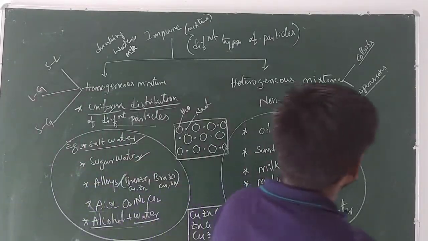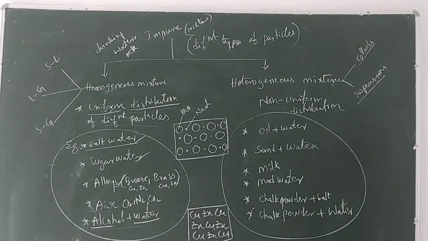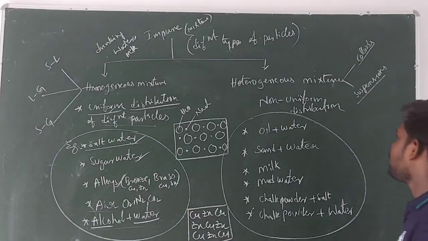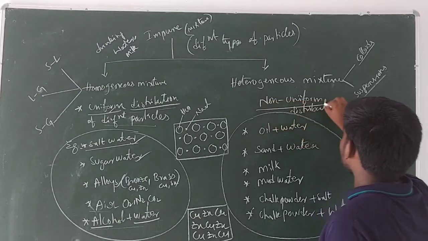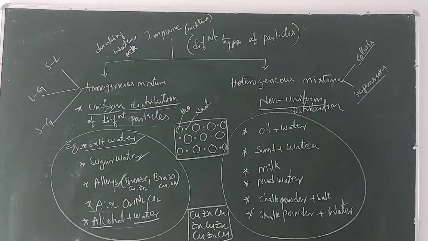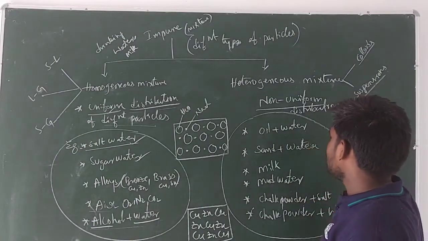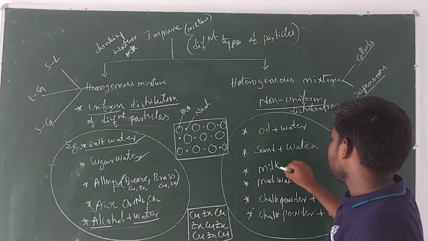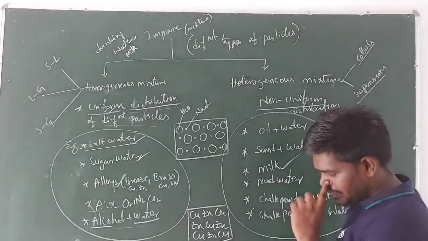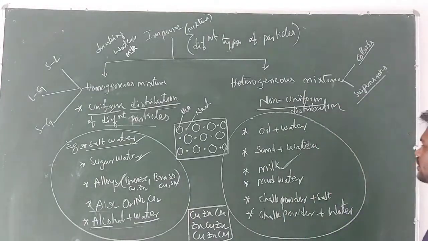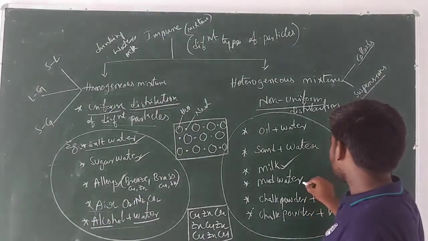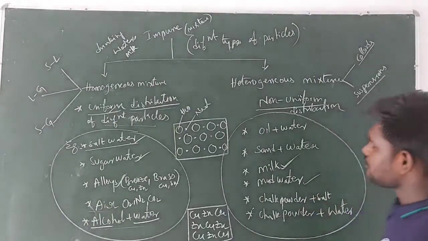Next one, heterogeneous mixture. Which type of mixtures are known as heterogeneous mixtures? In a given mixture, guys, if the different components are non-uniformly distributed, then it is known as a heterogeneous mixture. Examples: oil and water, sand plus water, milk. Milk is also a heterogeneous mixture, guys. You can get a clear idea about this milk, and next one, this mud water, in another chapter, how they